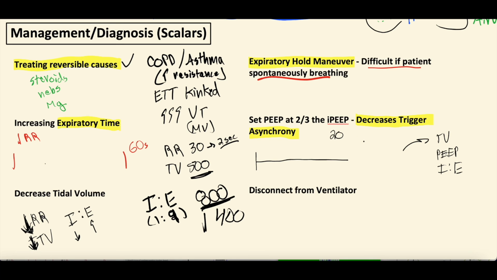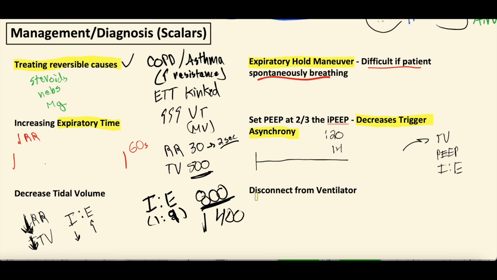But if you were to increase the PEEP they were set at, right, because this is their intrinsic PEEP. So if you were to say, all right, well, I'm going to set the PEEP at 14, just the normal PEEP, that is going to allow that patient to mobilize a breath a lot easier because there's already all this PEEP set to help them overcome the auto PEEP. Again, I probably shouldn't even have included it in here, but for sake of thoroughness, I did. But stay tuned for another video on that.